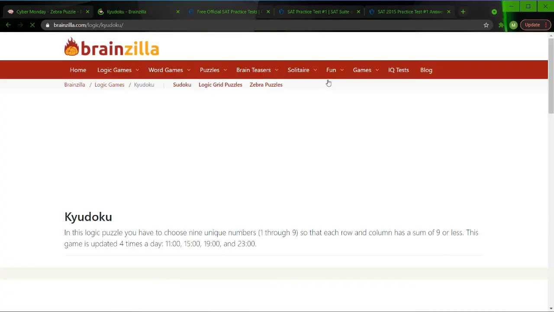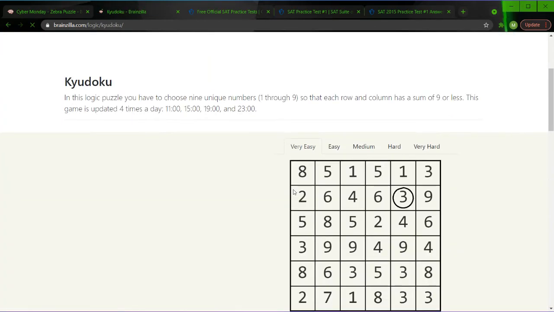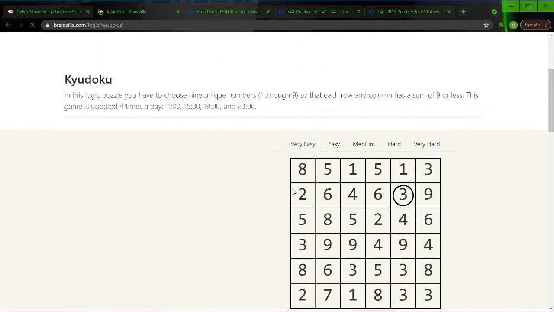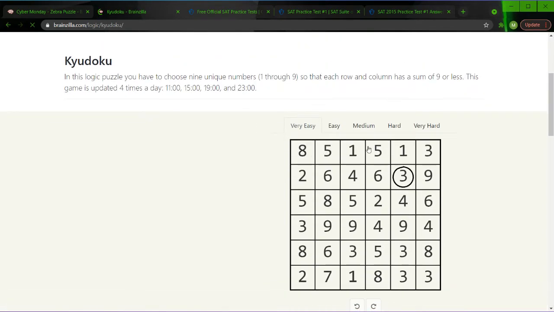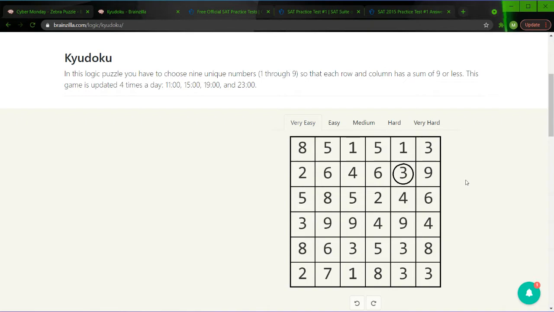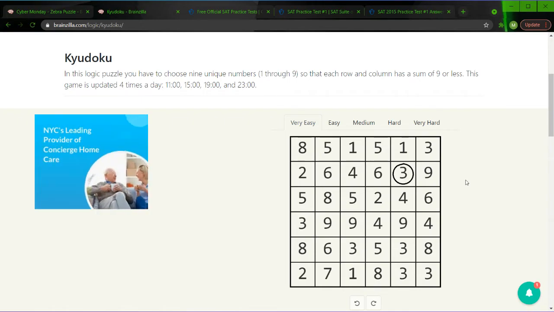But here, let's go on to Kidoku. We're just going to play a few games. Kidoku is fun. It's sort of like a Sudoku, but instead it's a 6x6 box, and in the box you must circle the numbers 1 through 9, one of each, and each column they add to at most.